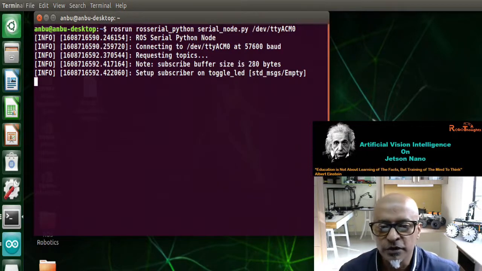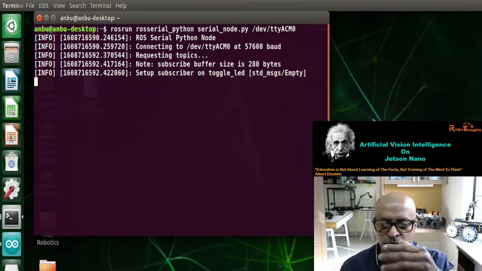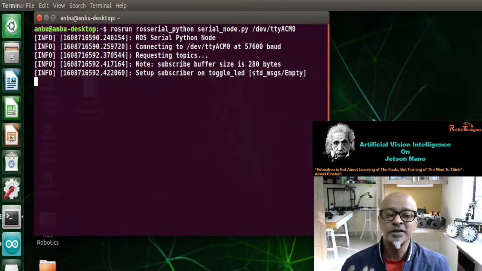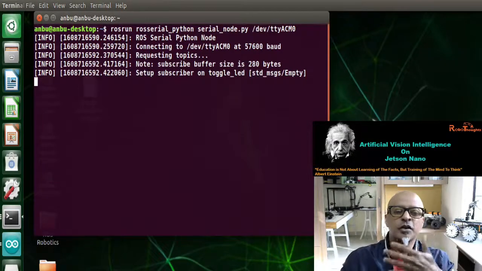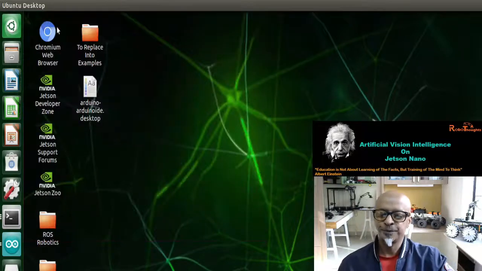Subscriber buffer size is 270, and set up subscriber on toggle_LED. There you go, and it's requesting topic. Can you see from the bottom, the third line, it says requesting topic. That means it's launched and ready, and it's requesting both ends of the communication. Now let me minimize this. Do not close the window, you need to minimize this.